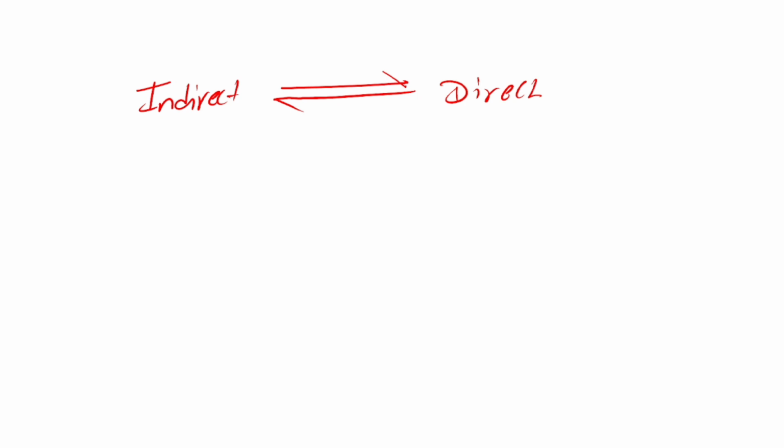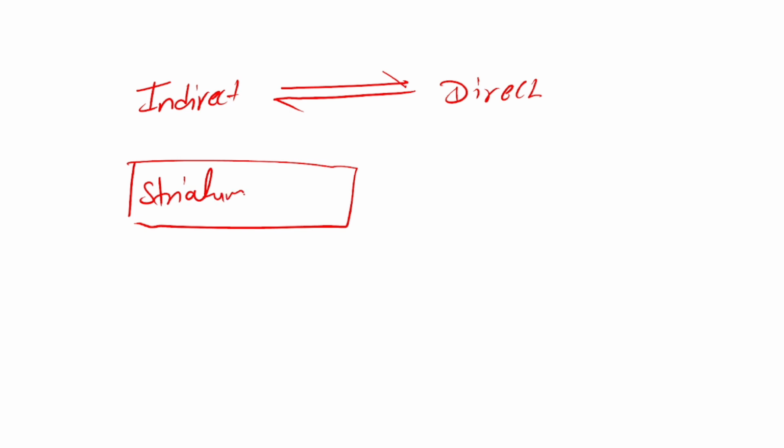But before going to the problems, let me tell you one more thing, that the striatum is also supplied by the substantia nigra. I'm writing the short form, substantia nigra, SN.